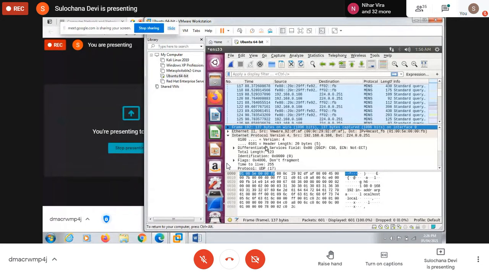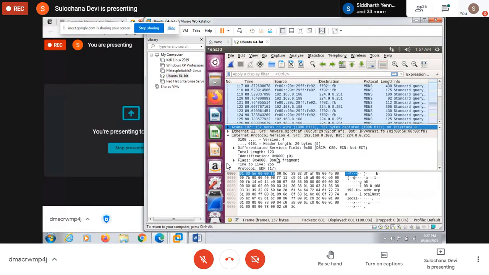Then differentiated services. I told you there can be 4 different types of services. The first service is like you want maximum throughput, you want minimum delay, like that. So you can choose different services. Then total length. This total length tells the length of your header plus the data which you are transmitting. So in this you are transmitting 103 bytes of data plus 20 bytes of header.